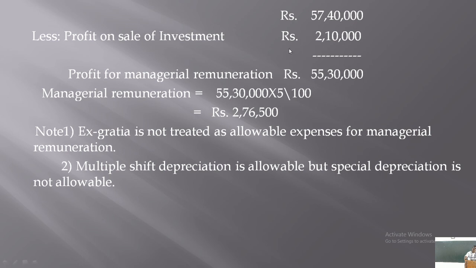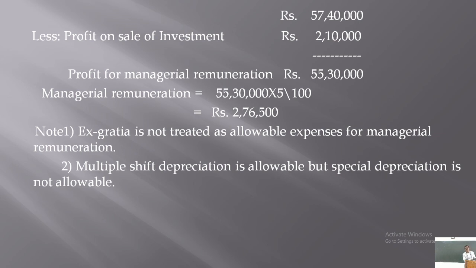See, profit on sale of investment is allowed or added to the profit only for an investment company. But assuming that it is a non-investment company, the amount of 2,10,000 which is already added to the profit is deducted. Therefore, the profit for managerial remuneration purpose is 55,30,000, isn't it?